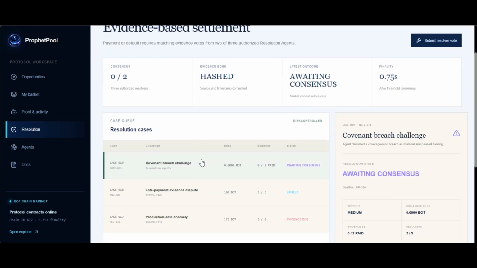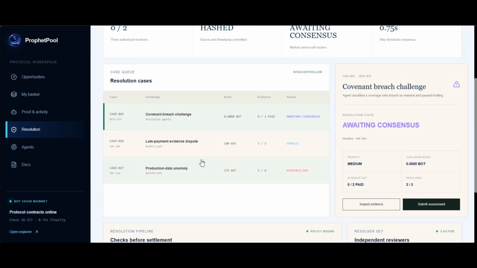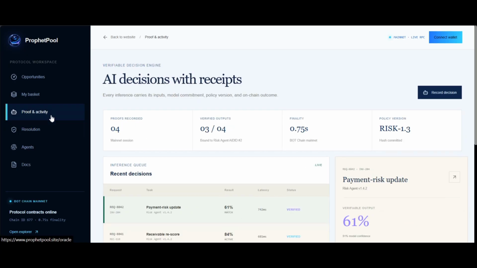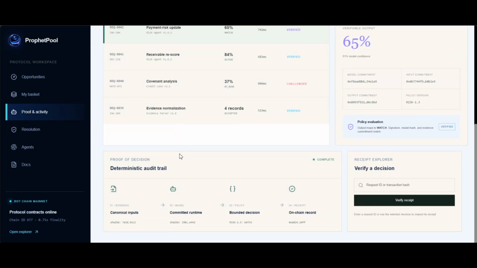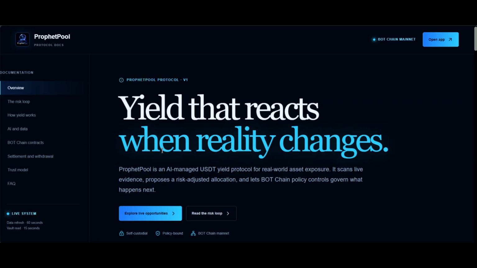So this is the risk loop, or the resolution page. If verified, it then shows that the asset is becoming risky. RiskController can pause new funding, restrict transfers, or update the vault state. When payment occurs, authorized resolution agents will submit evidence votes. Once the required consensus is reached, the votes execute the repayment waterfall. The user can then claim eligible principal and released earnings.